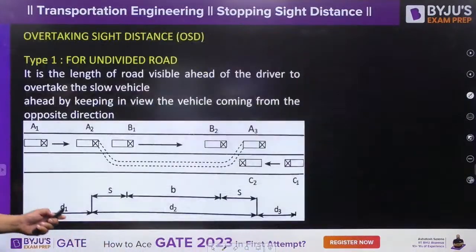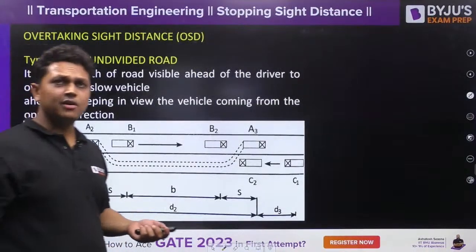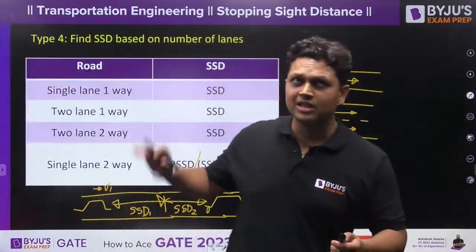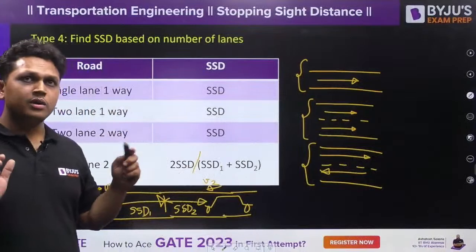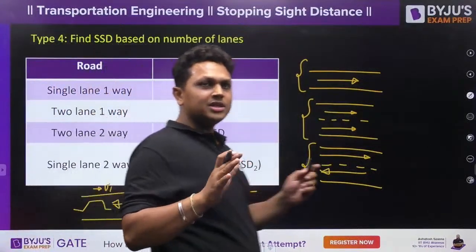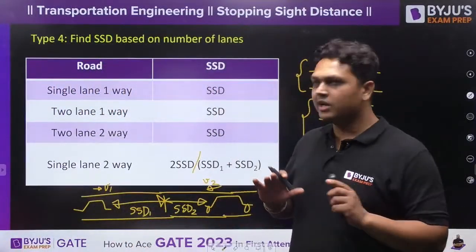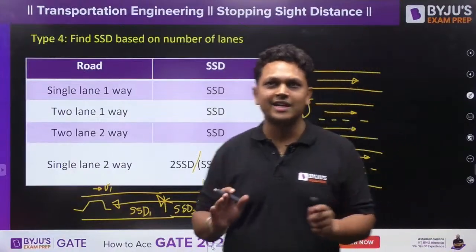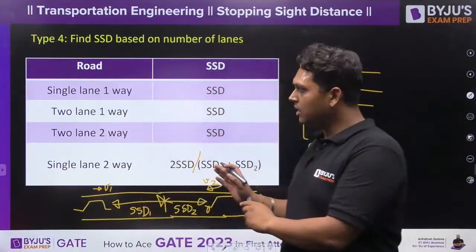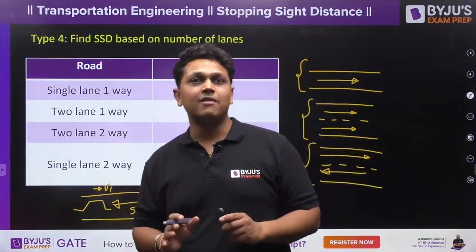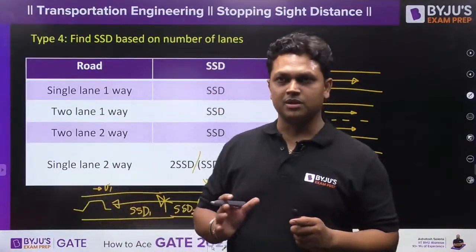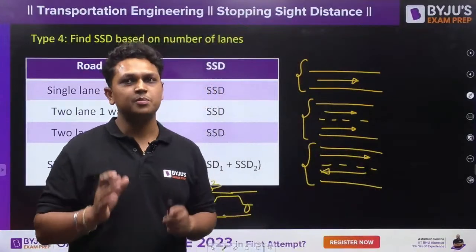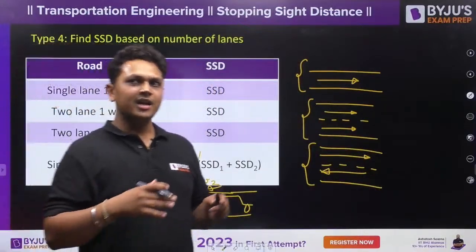Okay. So with this, we are done with all the concepts of the stopping sight distance. These are all the problems which are asked. All the concepts are now delivered to you. You need not study anything beyond this point. You can solve any question for the GATE examination by using this knowledge. And we are going to have a numerical session also separately, in which I am going to be solving all the different types of problems which have been asked or which could be asked from this particular topic.